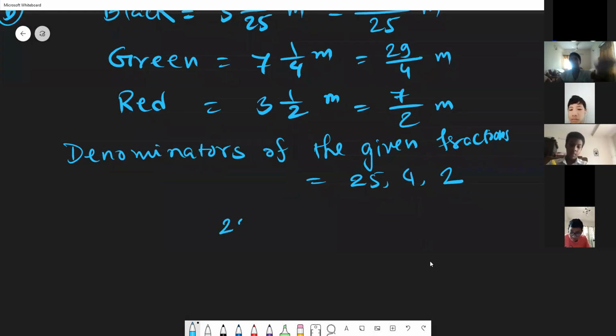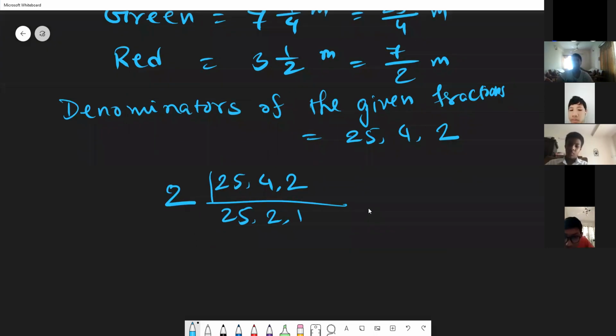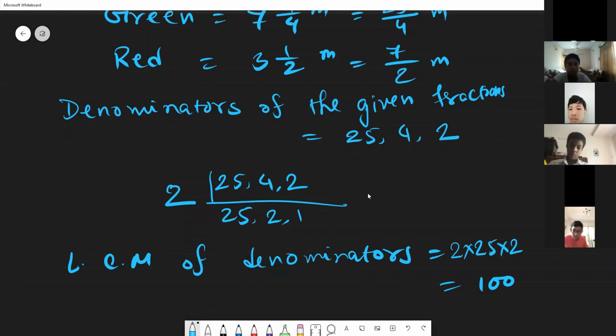We can try the Euclid method. This is a very easy method. This is by 2, 25, 2, and 1. So the LCM of all denominators, what will be the LCM? 2 multiply 25 multiply 2, and this is 100. Thank you, Baba.